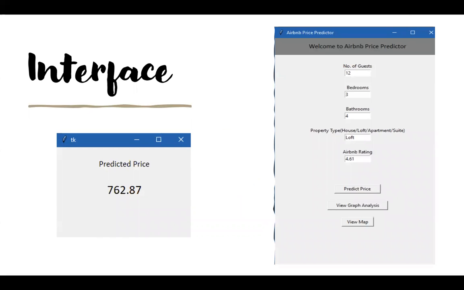Conclusively, for our user to be more interactive with our model and with our project, we created an interface in which any customer can put the features that he wants to and can get the price for his accommodation.